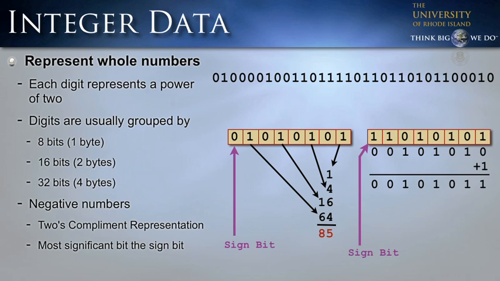Then we add 1 to that sequence, and it gives us our new sequence, and we'll figure out what this represents in decimal. We have a 1, then we have a 1 in the 2 to the 1st power, which is 2. Then we have another 1 that will give us 8, and then we have a 32. We add those up, and it gives us 43. Now, because the sign bit was set, we need to remember that it's not the number 43, but it's a negative 43. So this is how we'd convert a 2's complement number.